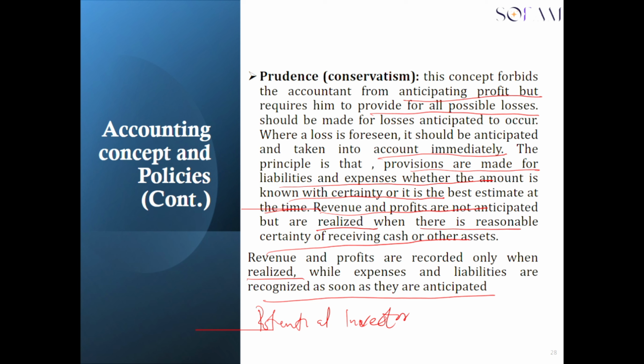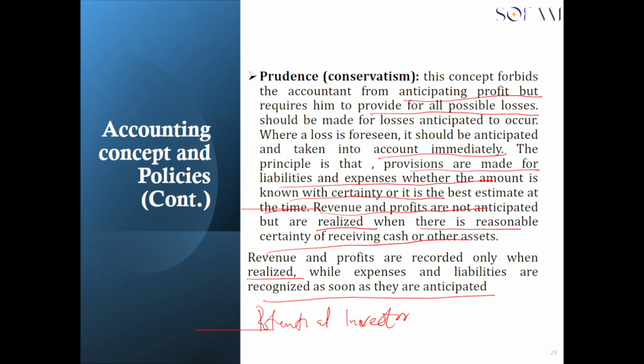If this revenue is anticipated, the investor may think the company is a profitable venture, whilst in reality the company might not be. So this concept is saying don't anticipate any revenue, don't anticipate any profit. Rather, anticipate or make some provisions for all expenses and liabilities.